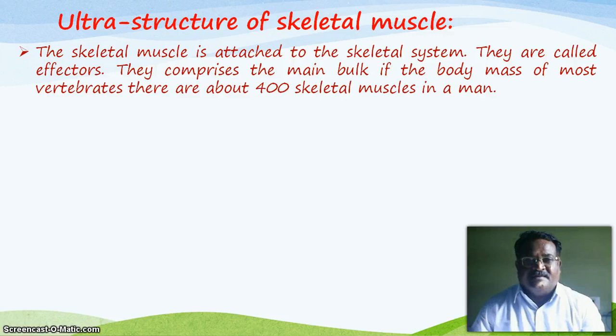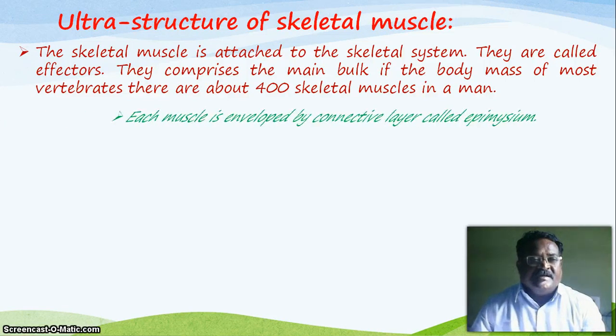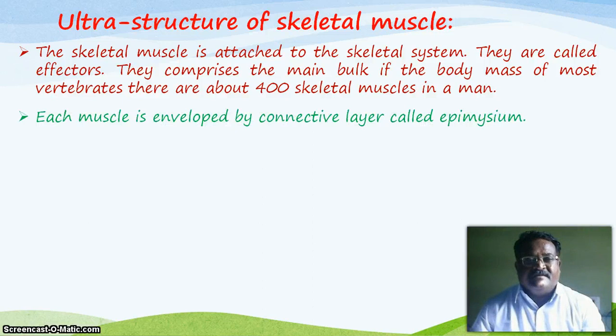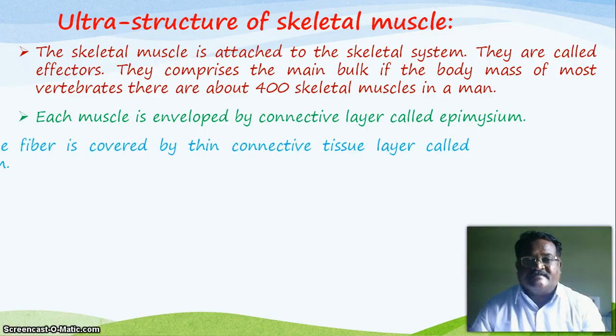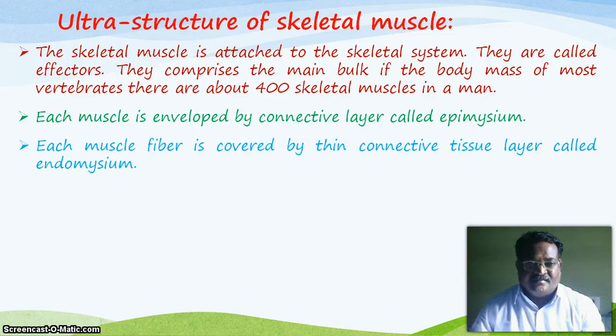They comprise the main bulk of the body mass of most vertebrates; there are about 400 skeletal muscles in a man. Each muscle is enveloped by a connective layer called the epimysium, and each muscle fiber is covered by a thin connective tissue layer called the endomysium.